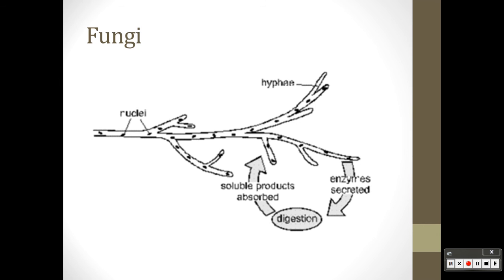So just like a plant cell, fungi have a cell wall, and it is just like a plant cell, made out of cellulose, and in some cases it's made out of chitin.